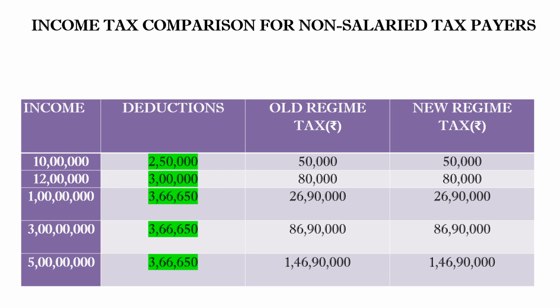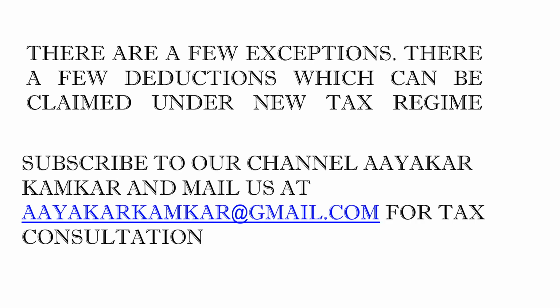And for incomes between 1 crore to 5 crores, if the deductions exceed 3 lakhs 66,650, then you can opt for the old tax regime. There are a few exceptions. There are a few deductions which can be claimed under the new tax regime, which could change the overall perspective.